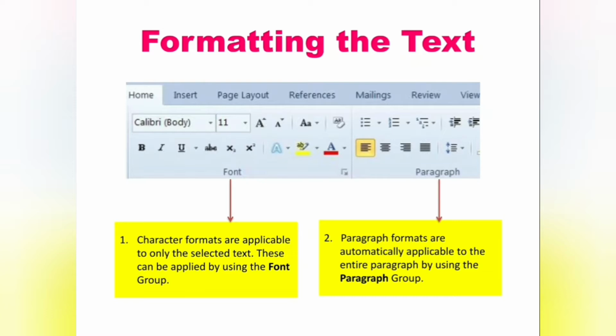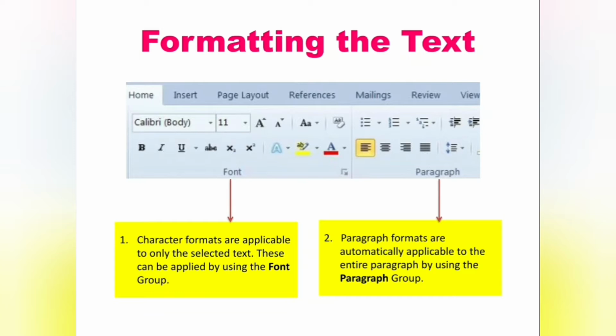Formatting the text. There are two types of formatting styles applied in MS Word: character format and paragraph format. The first one is character format, the next one is paragraph format. Character formats are applicable to only the selected text. These can be applied by using the font group.